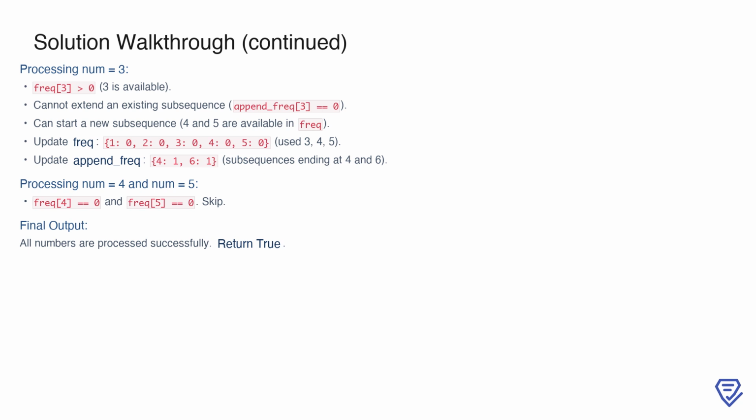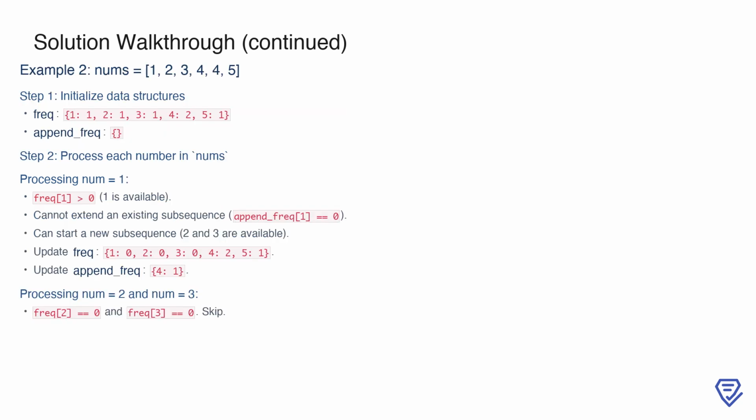In this example, the array is 1, 2, 3, 4, 4, 5. We start by initializing our data structures. The frequency dictionary counts the occurrences of each number, resulting in 1: 1, 2: 1, 3: 1, 4: 2, 5: 1, and append_frequency is initialized as an empty dictionary.